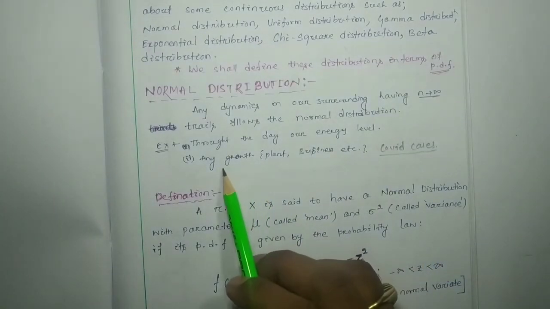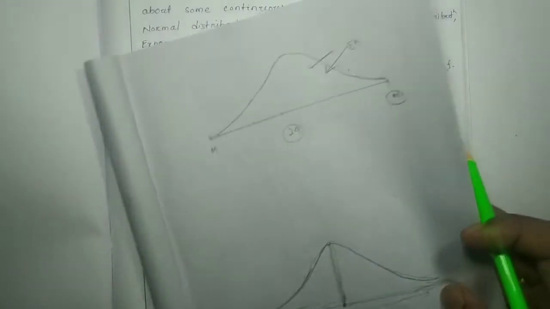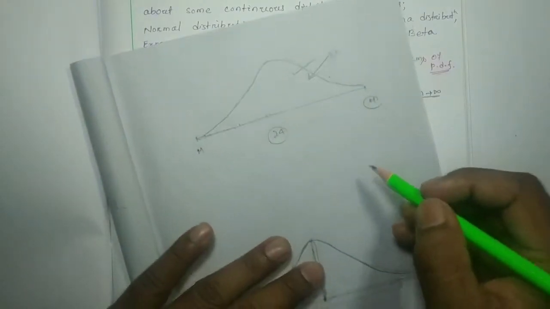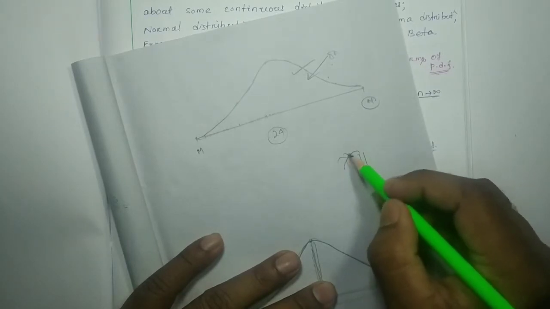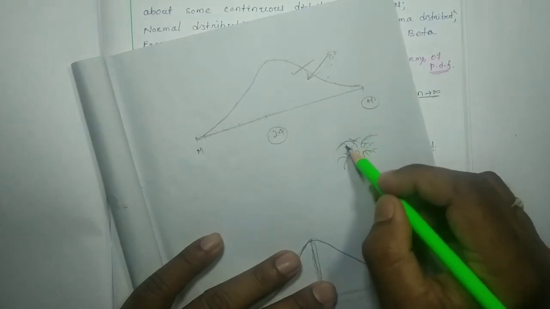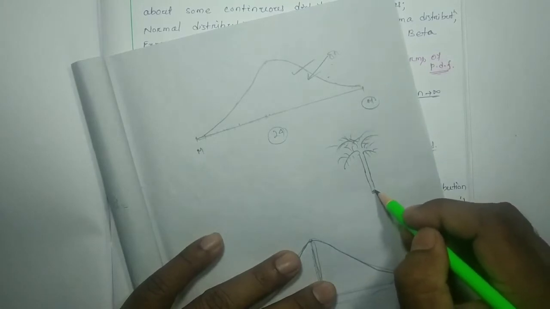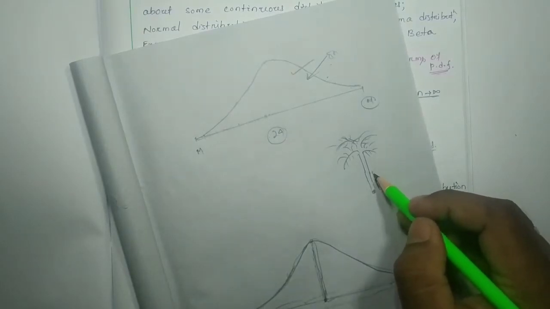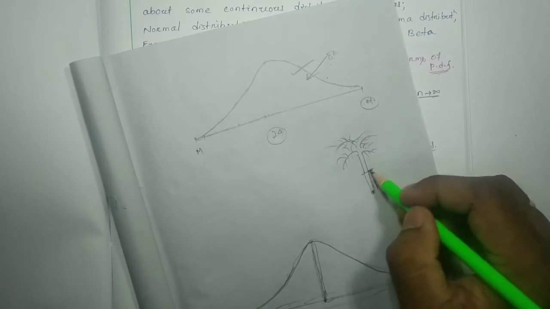Another example is the growth of a plant. Suppose one coconut tree is there. According to the biological point of view, the growth of a tree increases at a faster rate up to some month or some year, and it reaches its maximum growth rate.